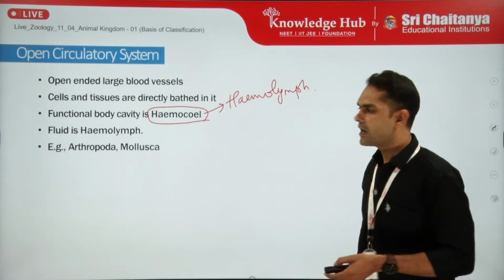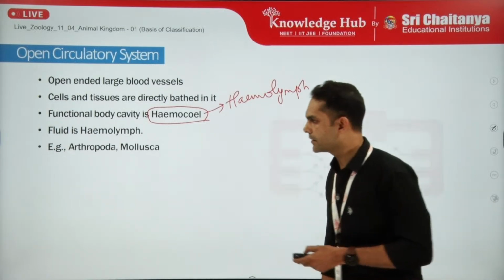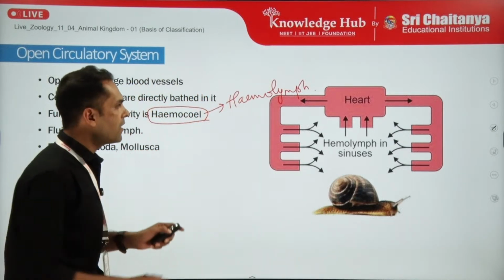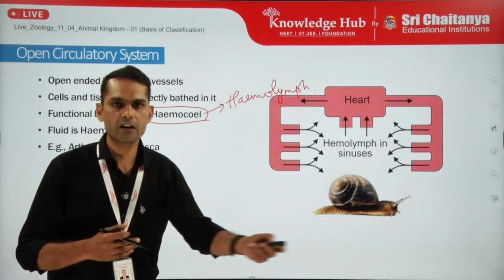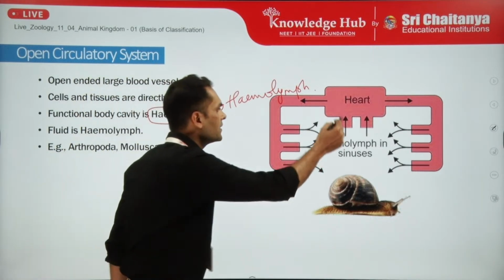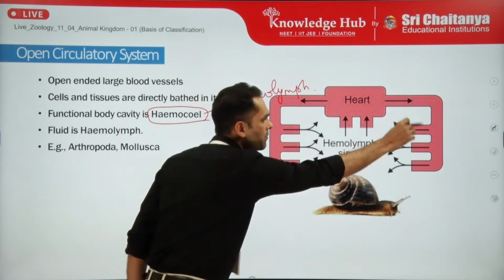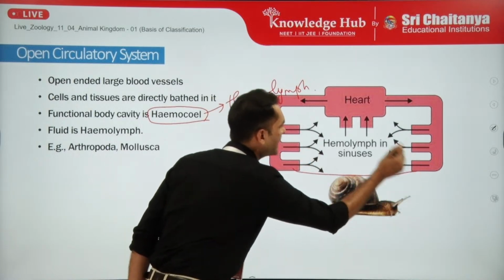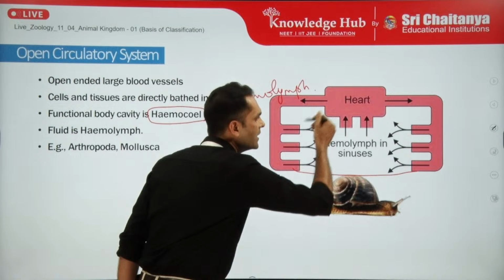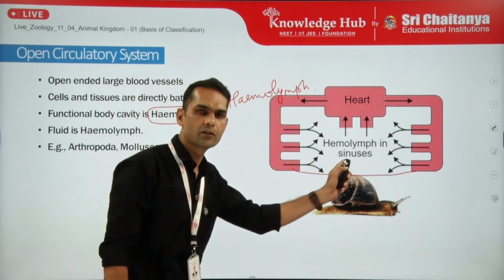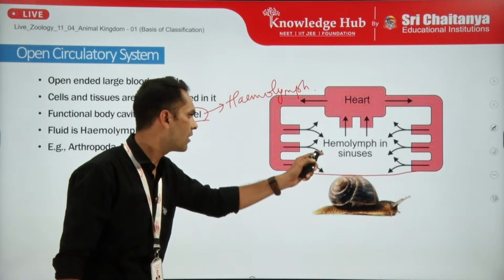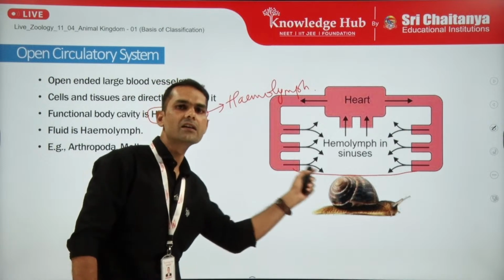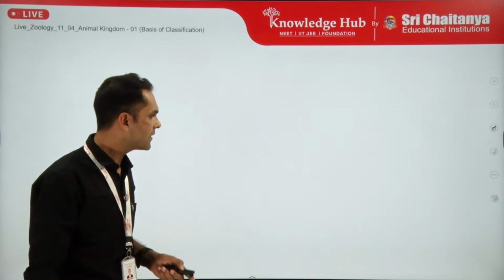Examples are arthropoda and mollusca. Here we can see the schematic diagram. There will be a heart. Now the heart could be somewhat tubular, or it could be another kind of heart. And here we can see the blood vessels are there, but they are not completely developed. And this is the enclosed body cavity in which the hemolymph is circulating. So from the heart it is coming into the sinuses. I will explain the sinus also. And from the sinuses it is going back to the heart, and the circulation continues like this. We will see further how it happens.